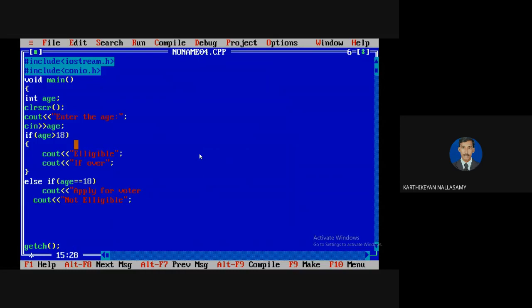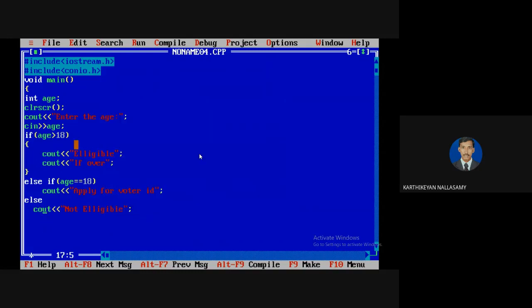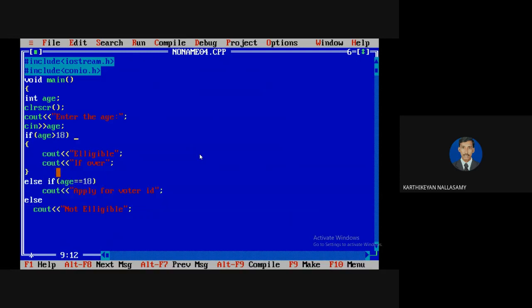Otherwise, I'm saying that it is not eligible. Then you can compile it. So here there are three branches. Any one of the branches will execute. If the if block executes, then the other two blocks will not be executed. If this condition is false, then it goes to the next if.